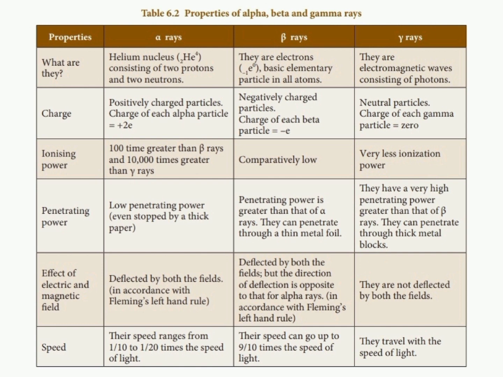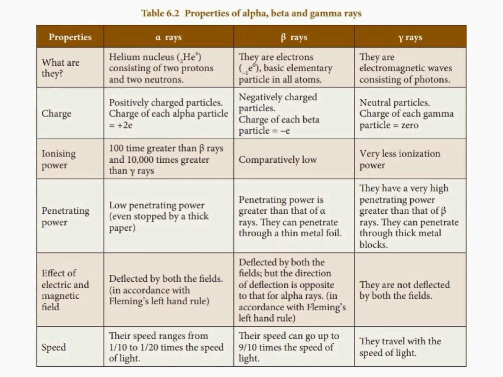Let me discuss the properties of alpha, beta and gamma rays. First, what are alpha rays? A helium nucleus consists of two protons and two neutrons. This helium nucleus is called an alpha particle. The charge of the alpha particle is always positive, and its ionizing power is 100 times greater than beta rays and 10,000 times greater than gamma rays.